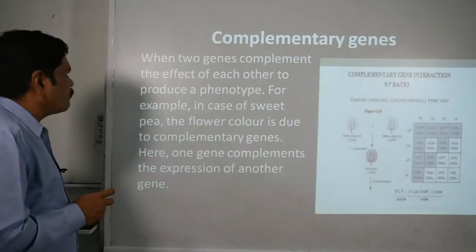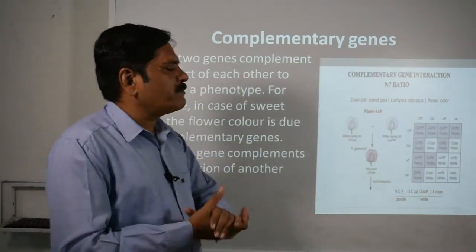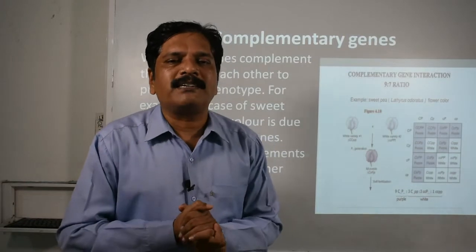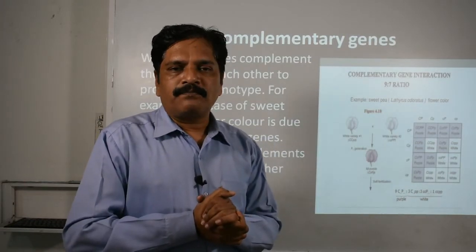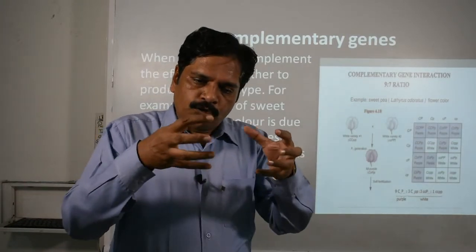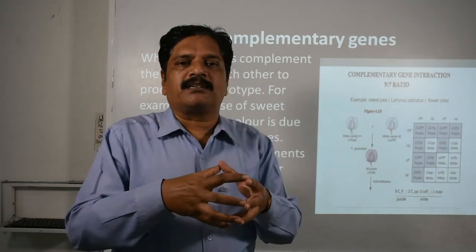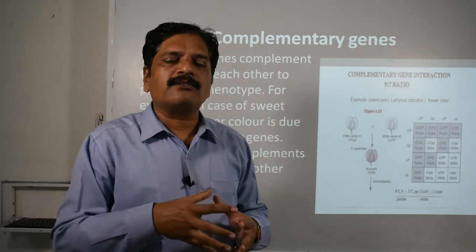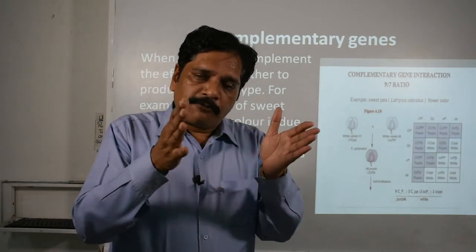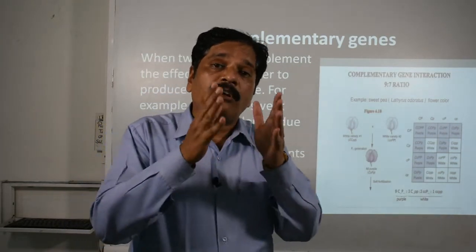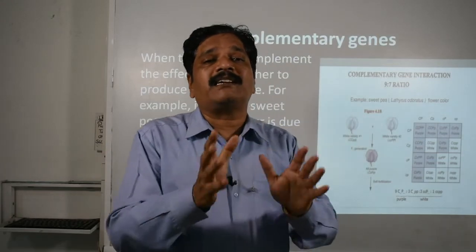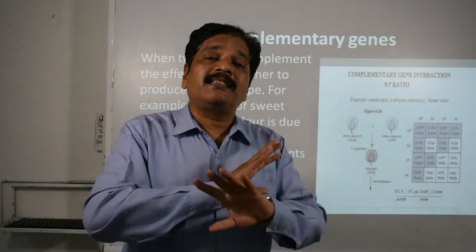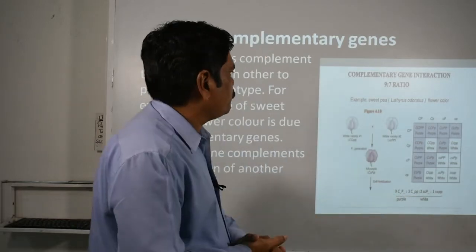Now moving forward with the complementary genes. You are well aware of complementary angles. When 2 complement each other, then this case is called complementary nature. So here also, when 2 different genes come together, then only they are responsible to decide that phenotypic feature. Otherwise, singly they are unable to decide this feature.